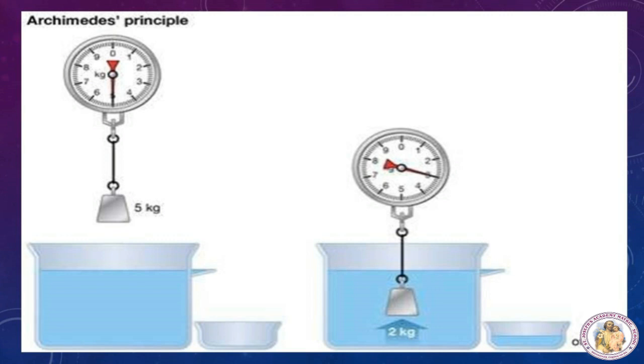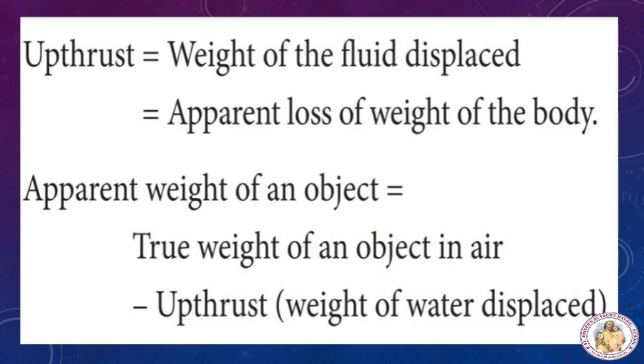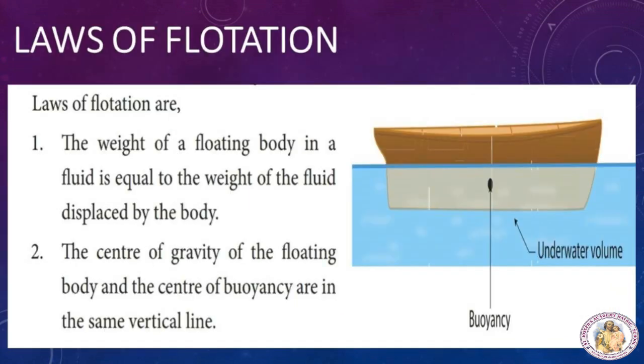So upthrust is equal to the weight of the fluid displaced, which is equal to the apparent loss of weight of the body. Apparent weight of an object is equal to the true weight of the object in air minus the upthrust, the weight of the water displaced. Now, laws of flotation.